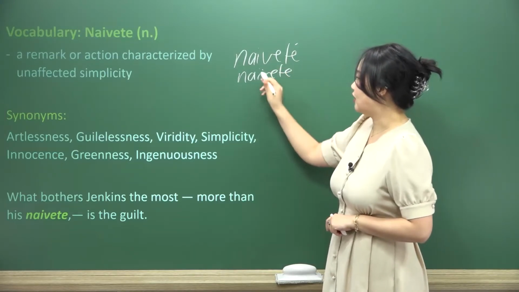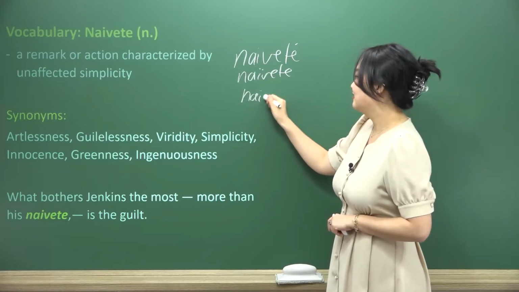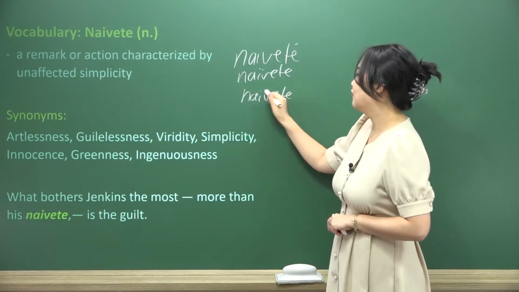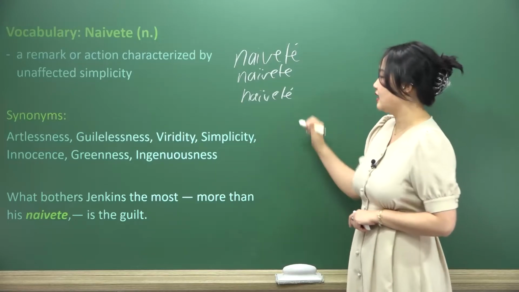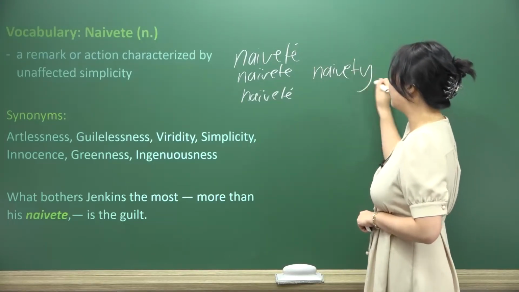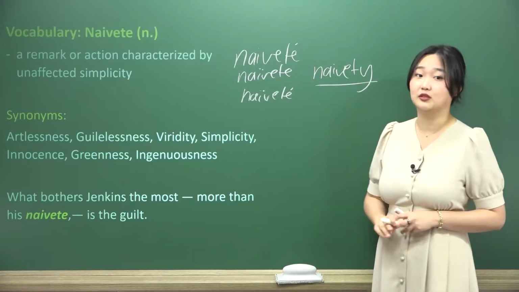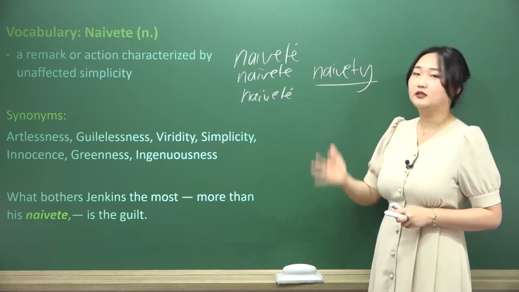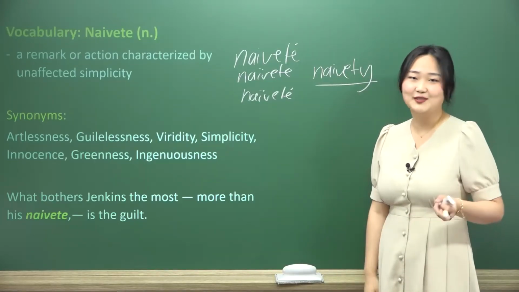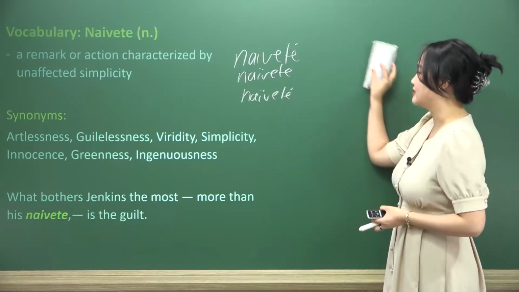with 2 dots over the I. We also have naivety, 2 dots, and the accent. And sometimes you also have it with a Y. And you also have this same version with an I with a double dot. So what's the difference? They're all the same. You can use them pretty much for any kind of situation. They all work the exact same way.